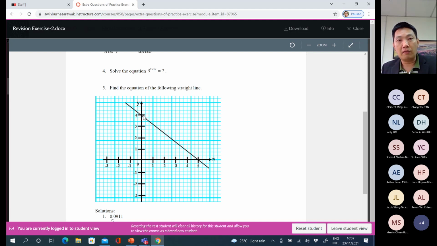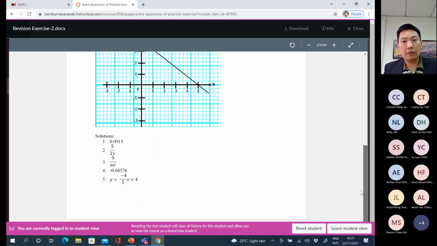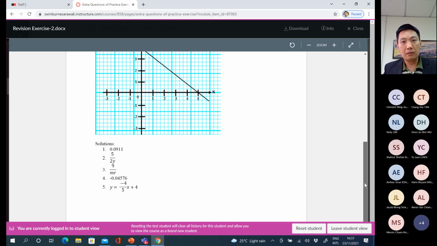So once you know c and m, you can form the linear equation. It should be quite easy for most of you.